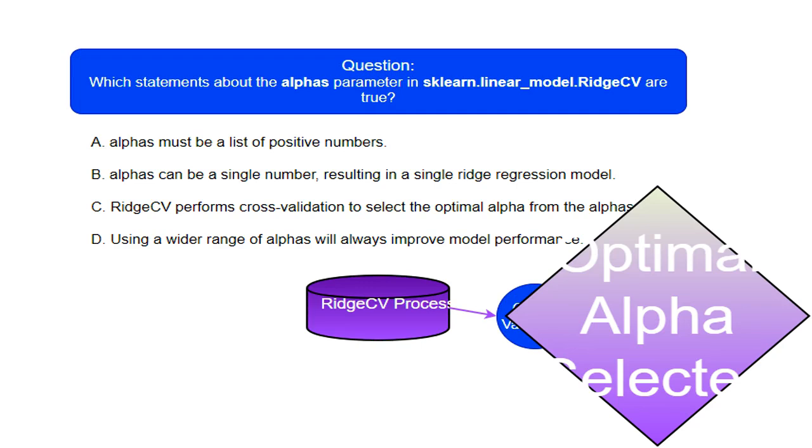Not just the training data. After trying out many alpha values using cross-validation, RidgeCV picks the alpha value that produced the best overall performance. This is the optimal setting for your radio dial, guaranteeing you the best model for your data. It's like finding the sweet spot for your radio, giving you the clearest, most reliable reception. It's all about finding that perfect balance.